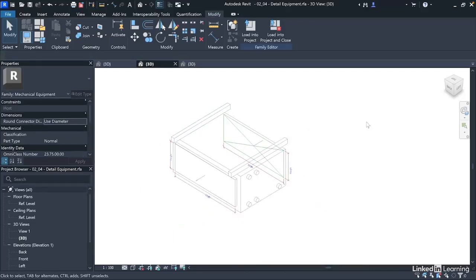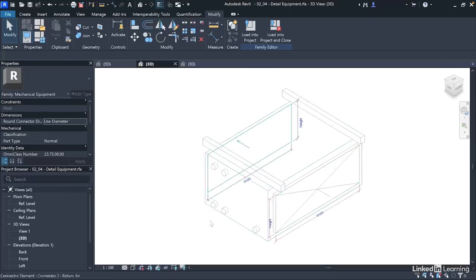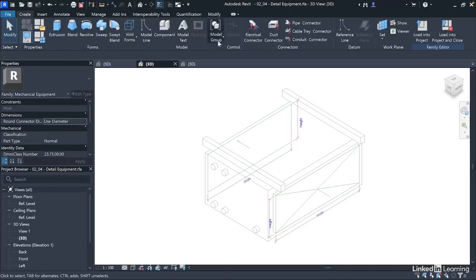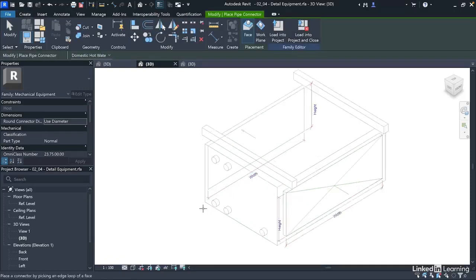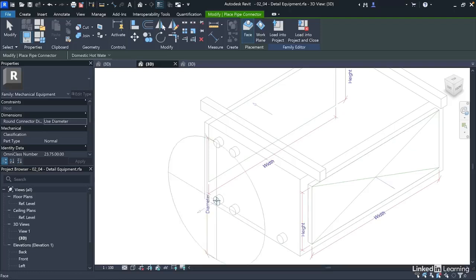Next, we need to place the pipe connectors to connect the fan coil unit with the central equipment, which are the chiller and boiler. So we need to define these 5 pipe connectors. To do that, we'll place a pipe connector on the placeholder extrusion on the lower left face of this extrusion here.